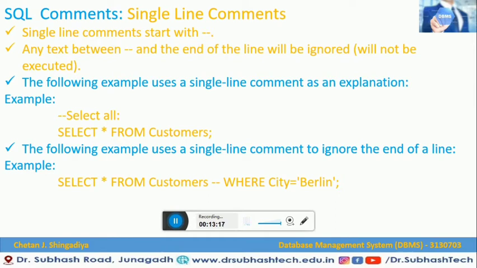For example, the following example uses a single line comment as an explanation. Select all customers: that line is commented, so it will not be executed. So this is how you can use a single line comment. Another example: the following example uses a single line comment to ignore the end of a line. So you write select star from customers, then a single line comment, where city is equal to Berlin. So this is the use of simple single line comments in SQL.